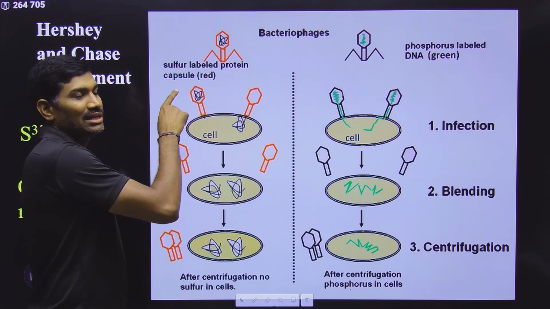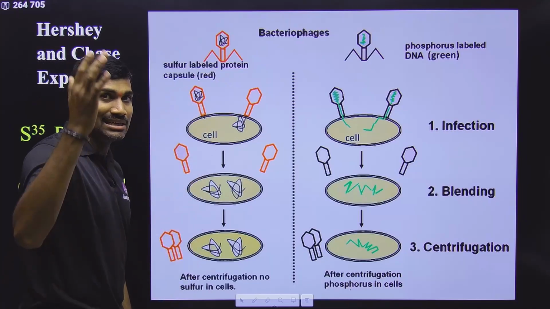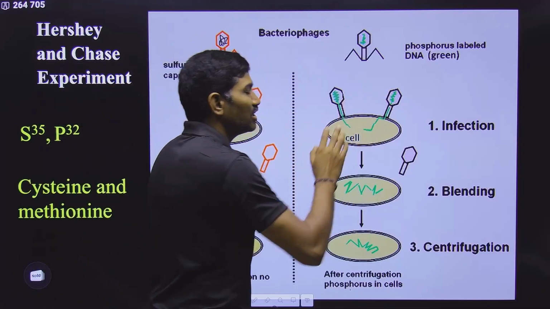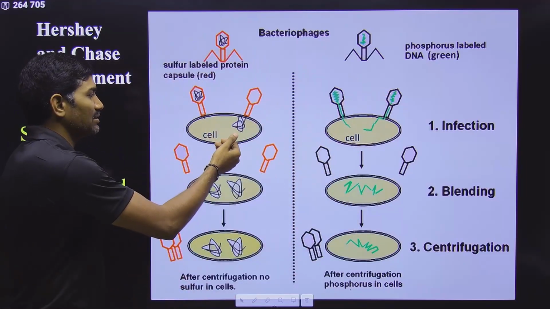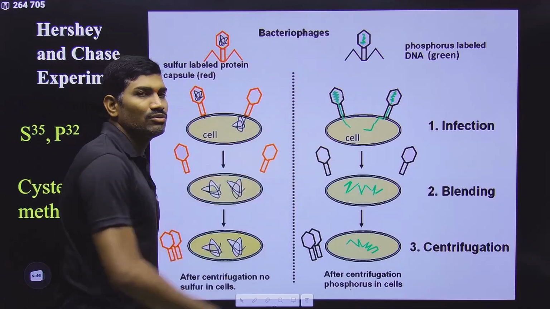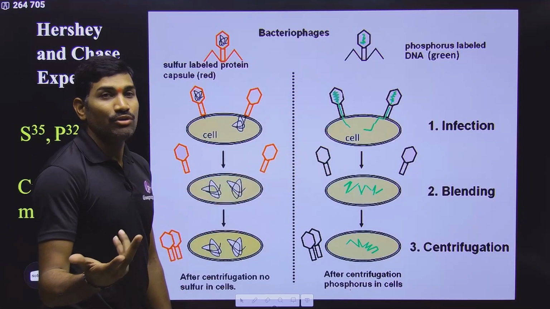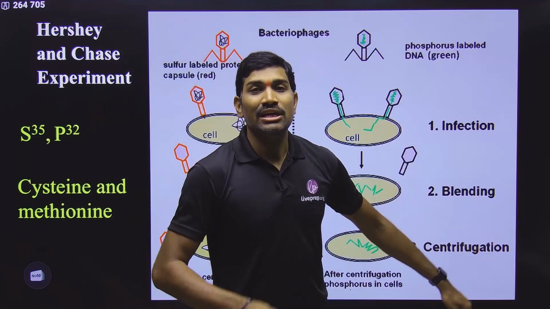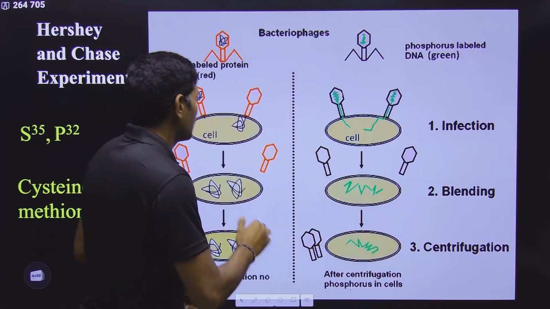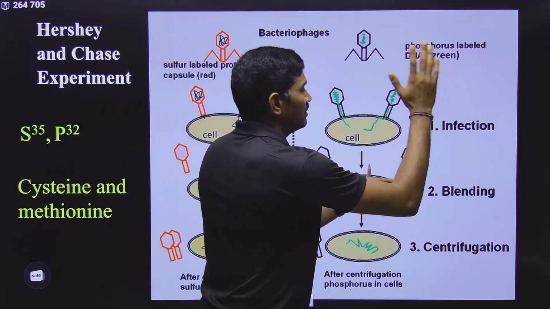And when they are infecting, then what happens? Their genetic material DNA. Anyhow, now I am saying genetic material, but at that time they didn't know the DNA is going into the cell. Here also DNA is going into the cell. Very good. Next step, what happens? After this, once DNA is going inside, this protein coat is present only on the outside and it should be removed. And how are you removing this? By blending. It is vigorous shaking, vigorous mixing you are doing. So that what happens? This protein coat will be separated from the surface of the E. coli bacterium.